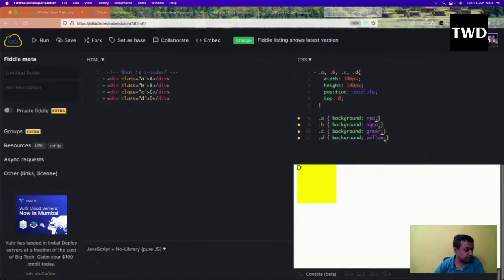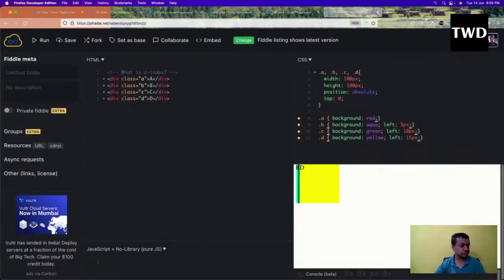Now I want to see all of them. So how to see all of them? Let us do a bit of left here: left of 5px, left of 10px, and left of 15px. I'll run it. So all of these are shown now, like C, D, and all of these things.